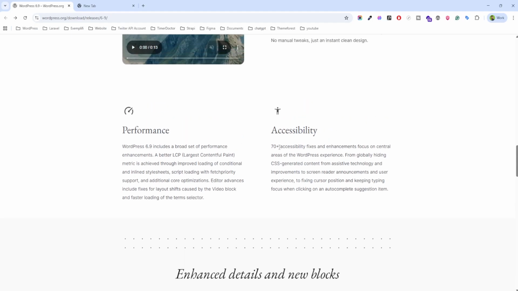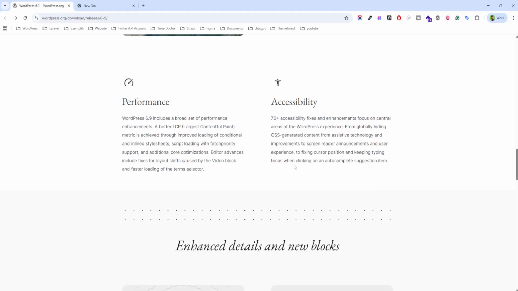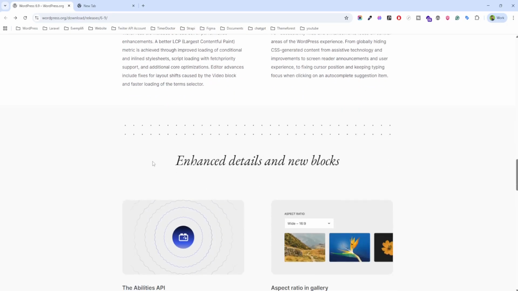Accessibility: 17 plus accessibility fixes and enhancements focus on central areas of the WordPress experience, from globally hiding CSS generated content from assistive technology, to improvements to screen reader announcements and user experience, to fixing cursor positions and keeping typing focus when autocomplete suggestion items appear.